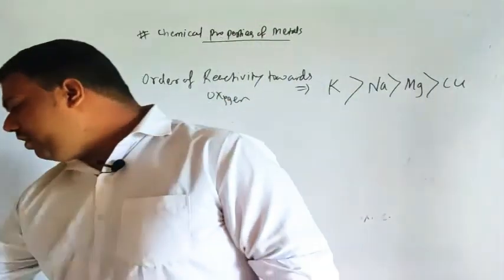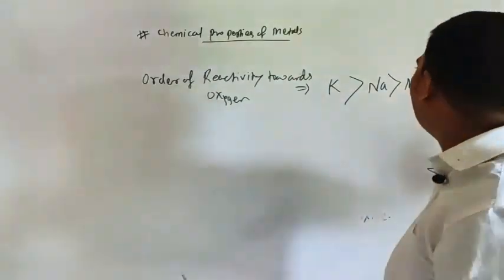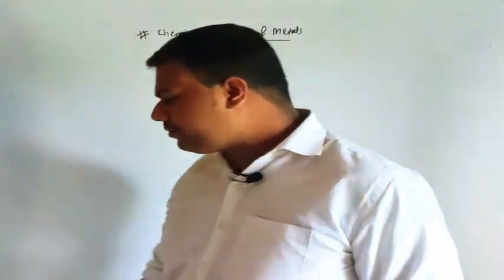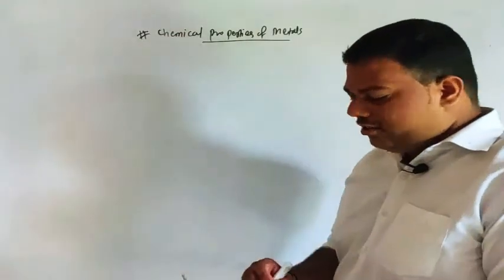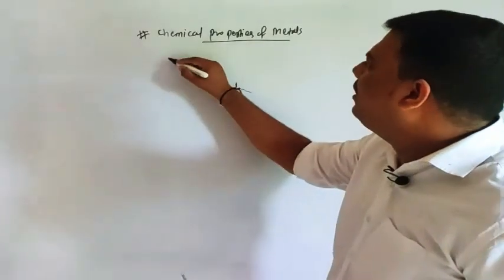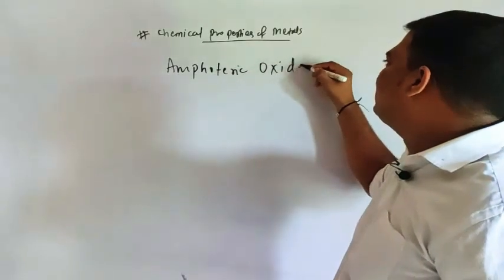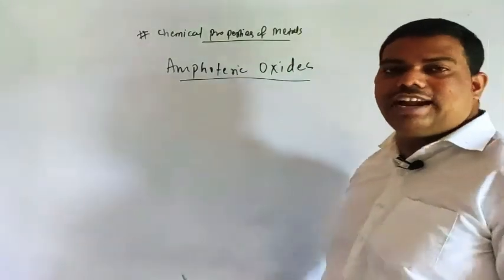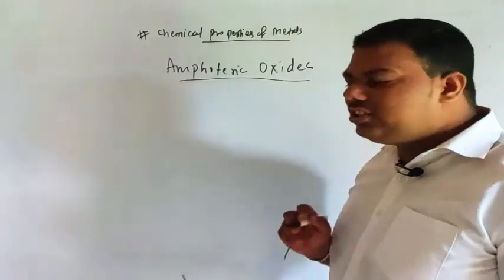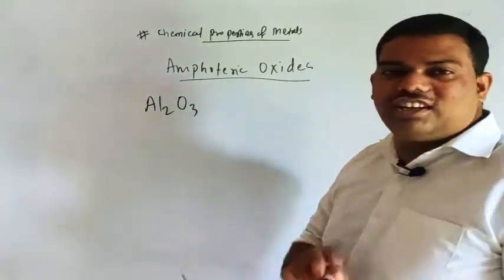Okay, so next we will discuss some amphoteric oxides, and we will discuss their reactions here. Amphoteric oxide means what? That oxide can react with both acids as well as bases. So see here, suppose you are taking the example of aluminum oxide, Al2O3.